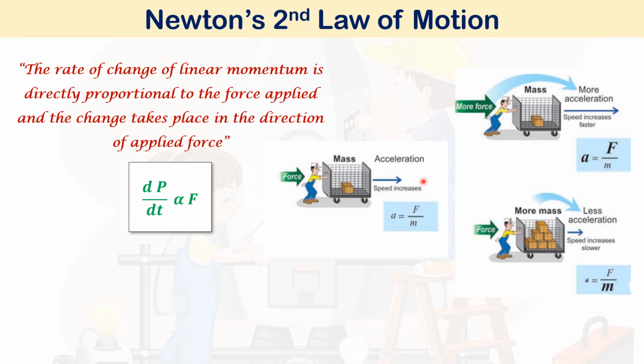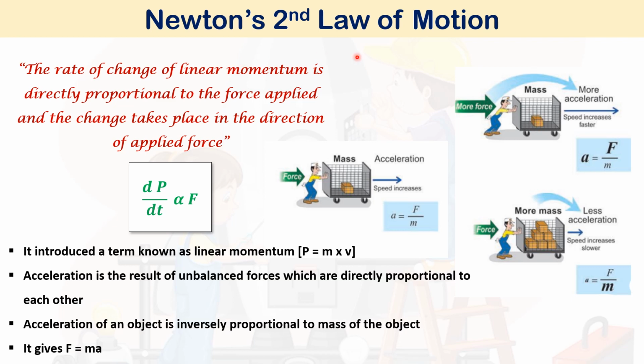So, look into this figure. Here, a man is trying to apply force for moving a body of mass m at an acceleration a. If we are applying more force, then the acceleration will be more. And if we are increasing the mass, what will happen? We could not apply this much force, and the acceleration will be very, very less. So what you can infer from this: force is directly proportional to the acceleration, but is inversely proportional to mass.